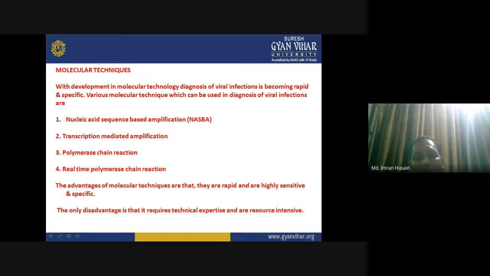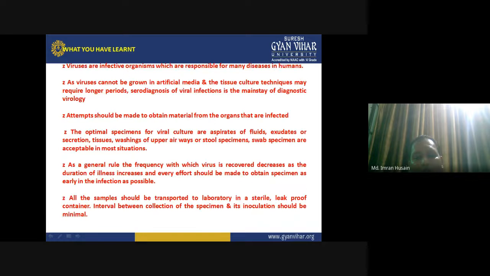The advantage of molecular techniques is that they are rapid and highly sensitive and specific. The only disadvantage is that they require technical expertise and are resource intensive.